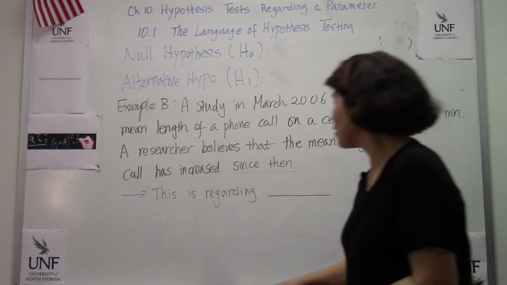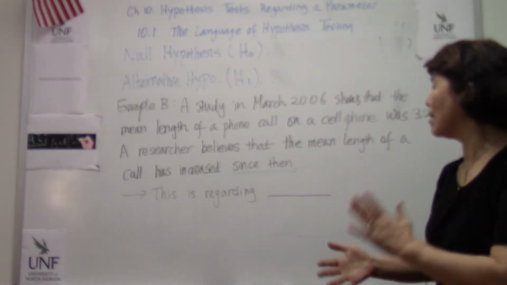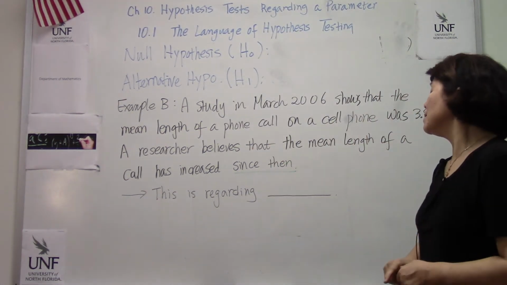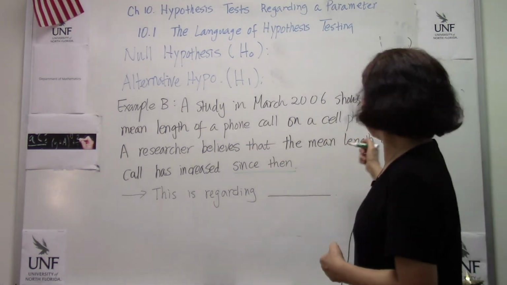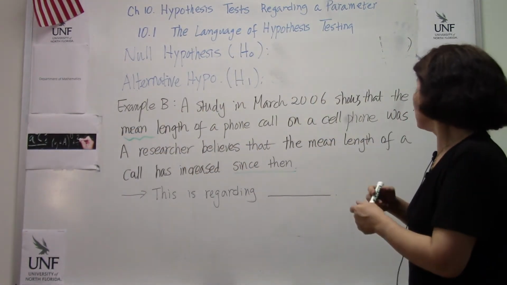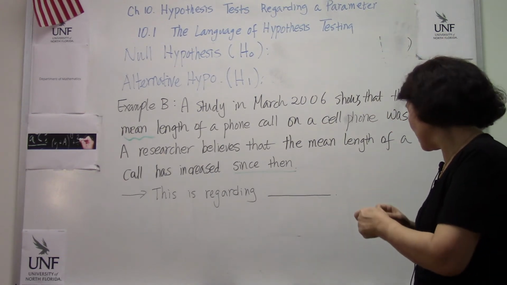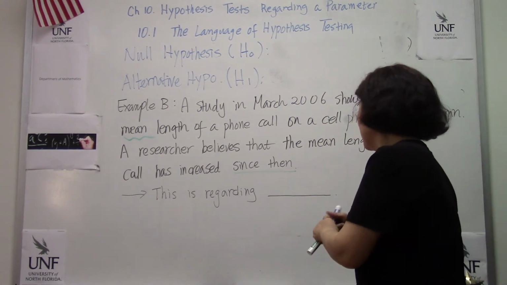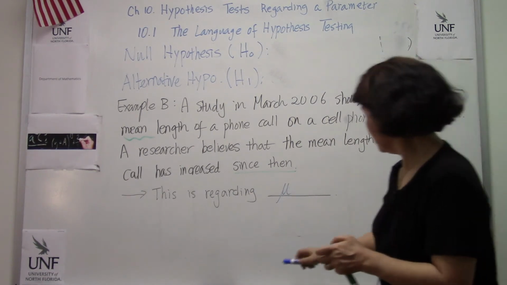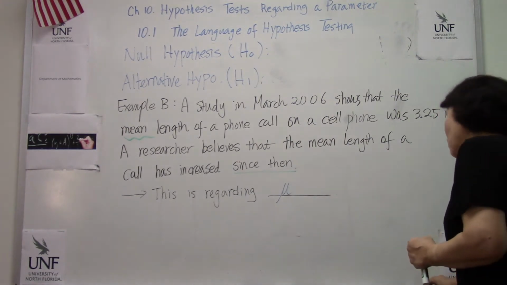So this is regarding what? This hypothesis is regarding a statistical value of this population, the mean length of a call. We talk about the whole of America, so this is going to be regarding mu. Let's make the null hypothesis over here.